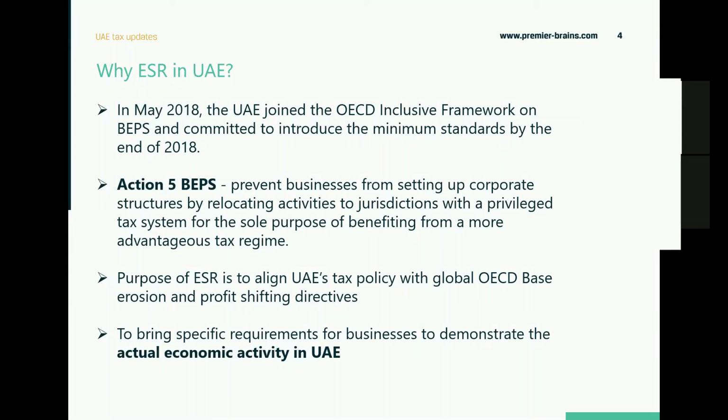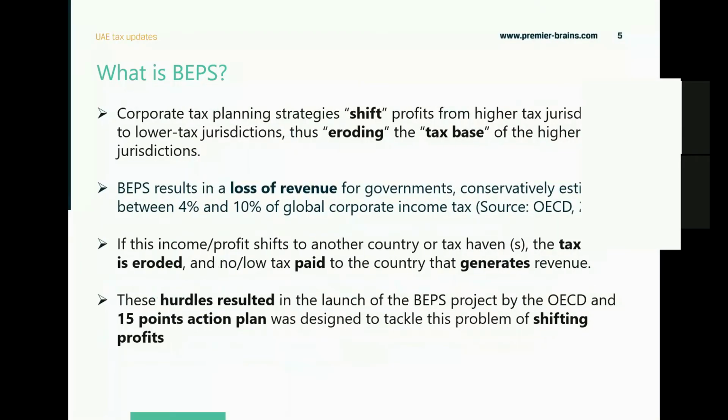So the main idea of this is to demonstrate the actual economic activity in UAE. The main concern was that too much profit and too little substance in no or low tax jurisdictions, and the objective is basically to curb harmful tax competition. So what BEPS is, you're shifting the profits, base erosion and profit shifting.